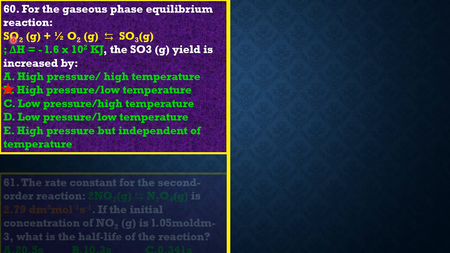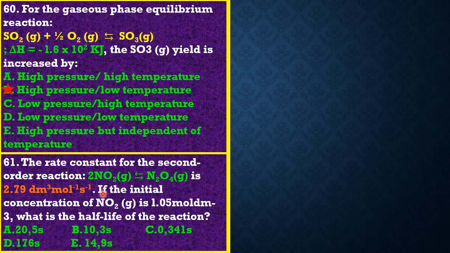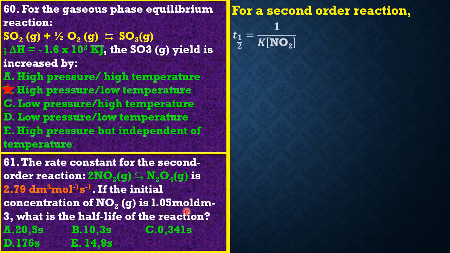Okay, that's it. Question 61: the rate constant for the second order reversible reaction 2NO2 is 2.79 dm cube per mole per second. If the initial concentration of NO2 is 1.05 moles per dm cube, what is the half-life of the reaction? Generally, the half-life of a second order reaction is given as T1/2 equals 1 divided by the rate constant multiplied by the initial concentration of the reactant.